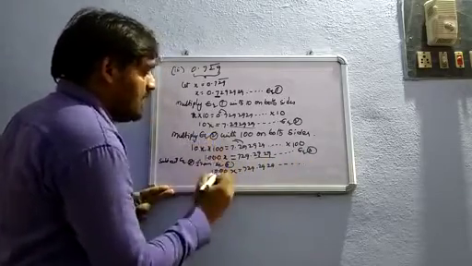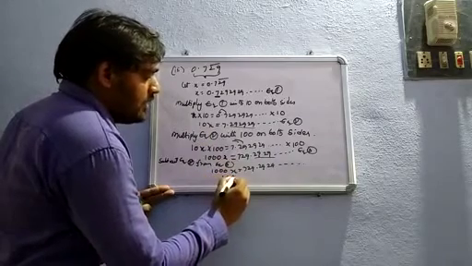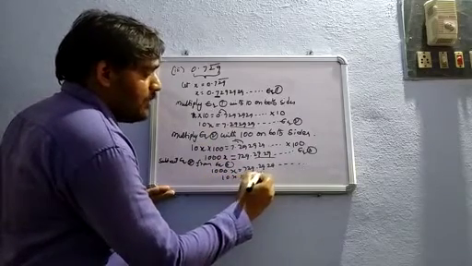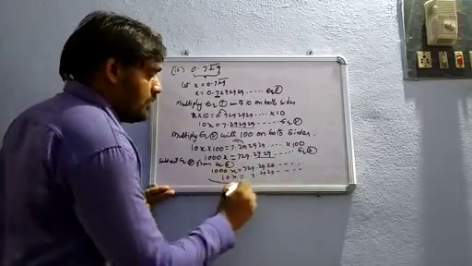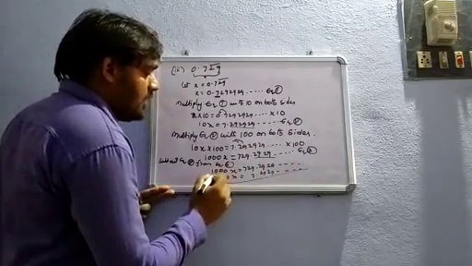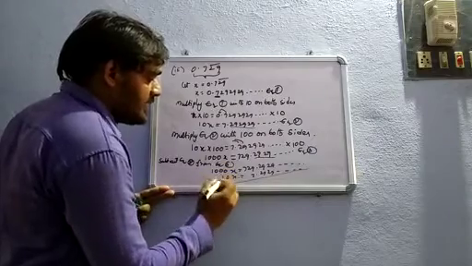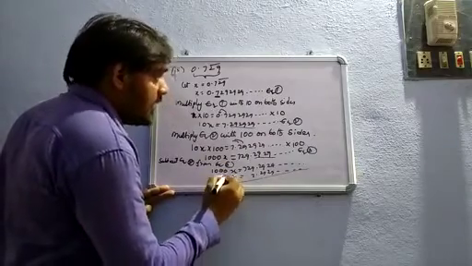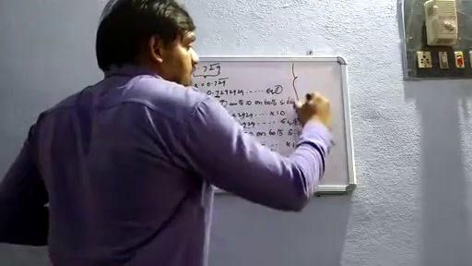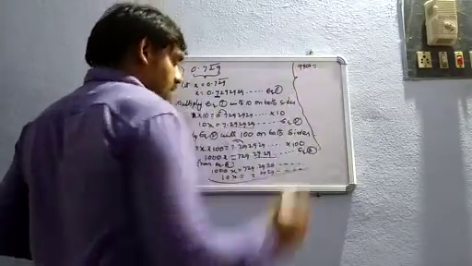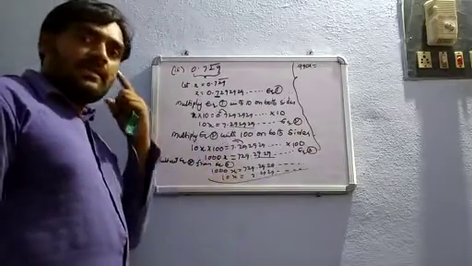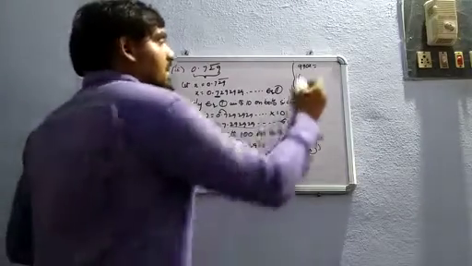Next, 10x is equal to 7.2929 and so on. So 1000x minus 10x, what will you get? You will get 990x. Here I am doing subtraction. 990x is equal to 729 minus 7. What will you get? You will get 722.